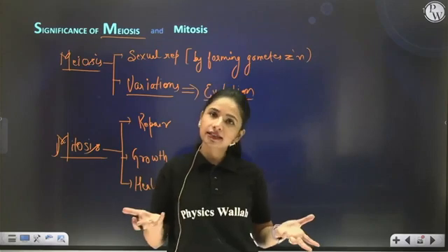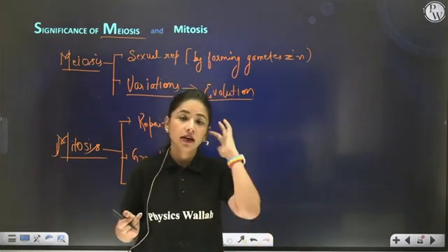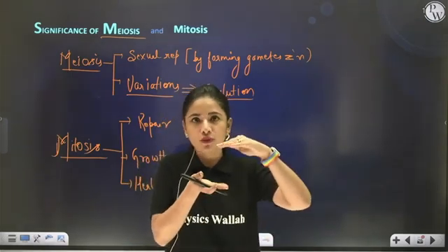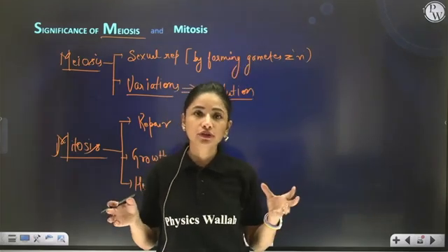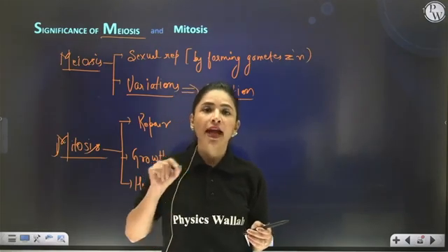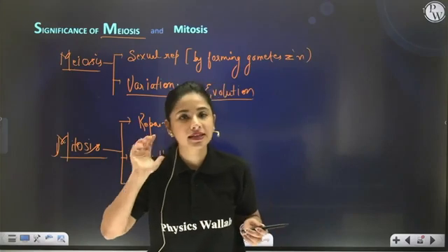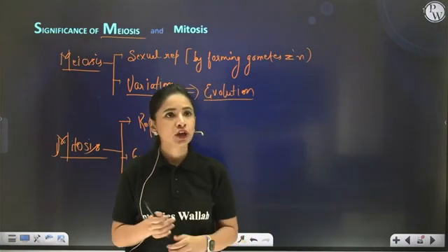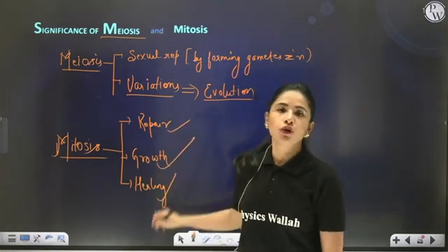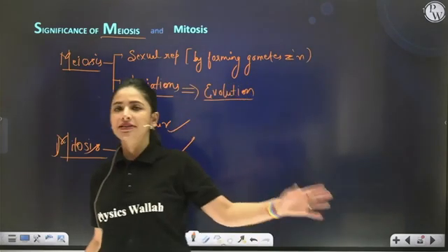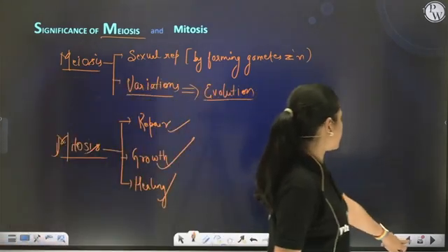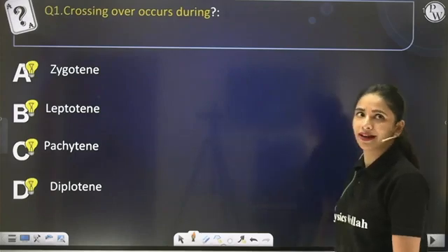In mitosis, identical cells are produced. That is the first thing. Second, mitosis helps in growth. How? The size of an organism is only going to increase if the number of cells increases, and identical cells are going to increase, and for that again mitosis is required. Clear? So mitosis is mainly required for repair, regeneration, growth, healing purposes, and so on. These are certain significances which I have told you. Otherwise, you can read it directly from your NCERT. A little bit is given there and you can do it.